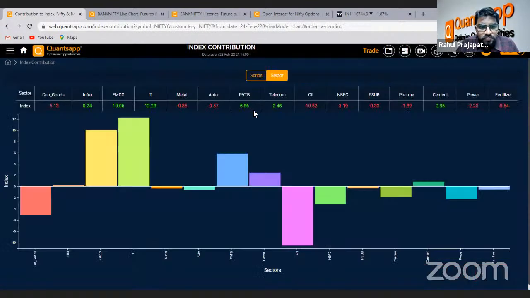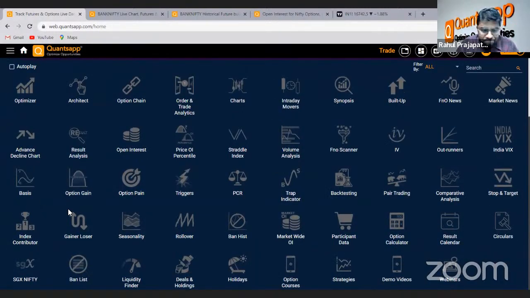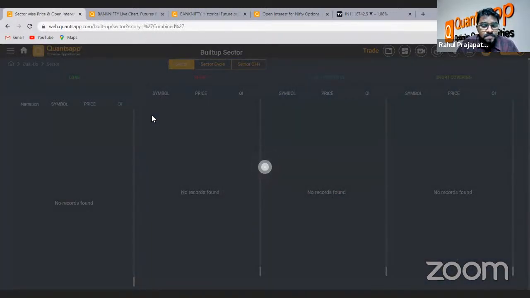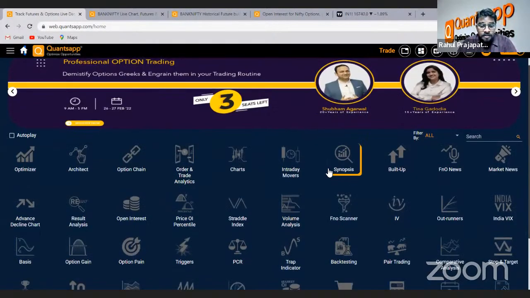mostly we can see IT and FMCG are showing a bit on the positive side, private banks and oil specifically on the negative side, and capital goods, right? Okay. If we go and check the build-up side, FMCG, fertilizer and infra are showing a bit on the higher side. In short build-up, you can see these are the four sectors specifically; the rest are in short covering and long unwinding.